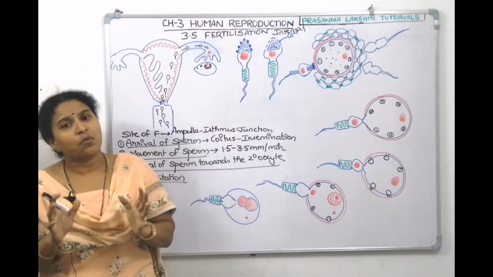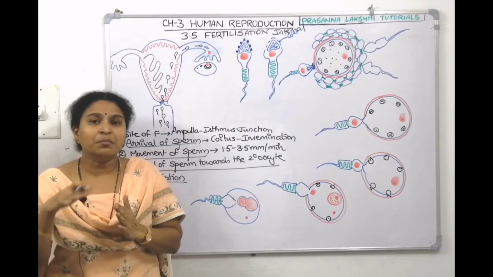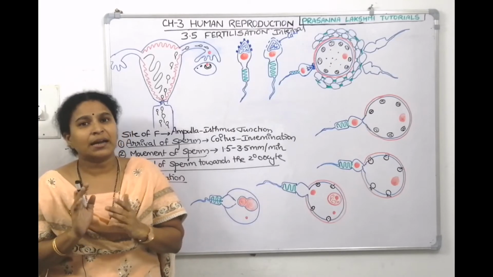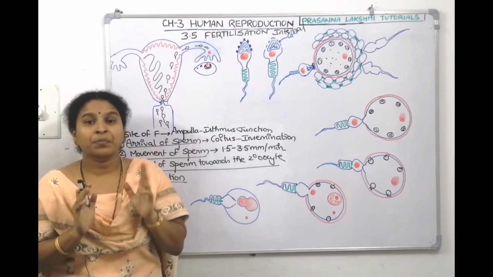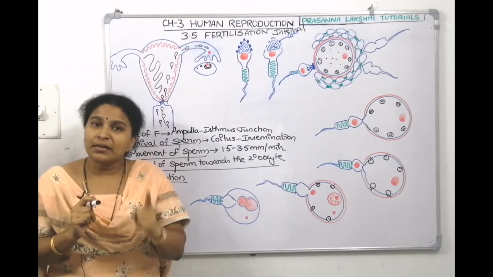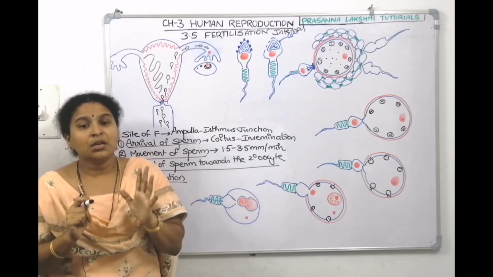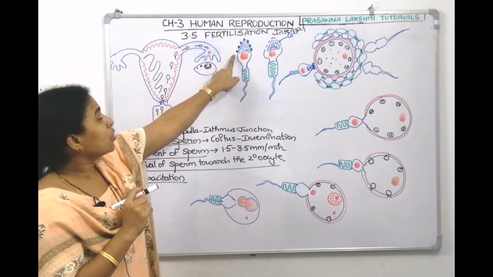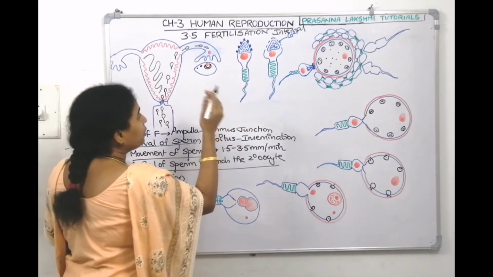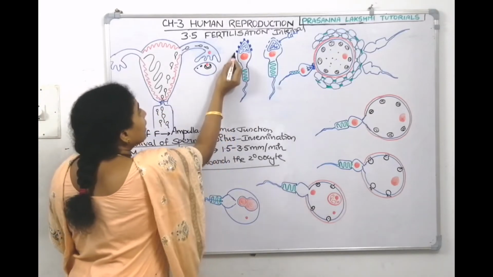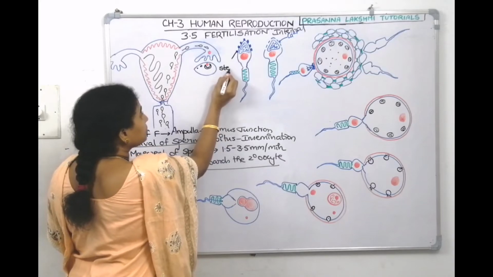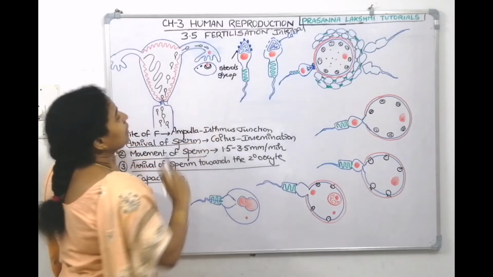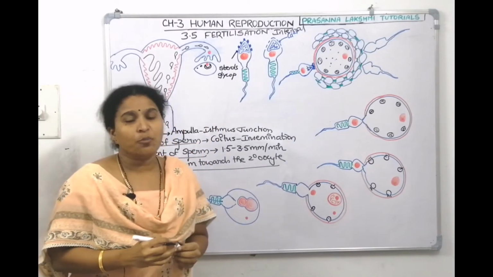Now let's understand what capacitation is. As the sperm moves in the female genital tract, the female genital tract releases certain secretions, which attract the sterols and glycoproteins.